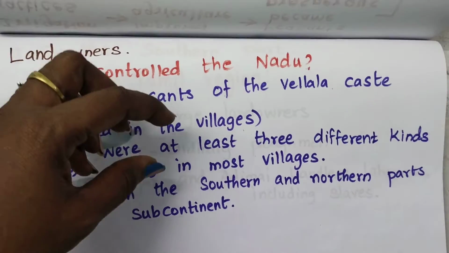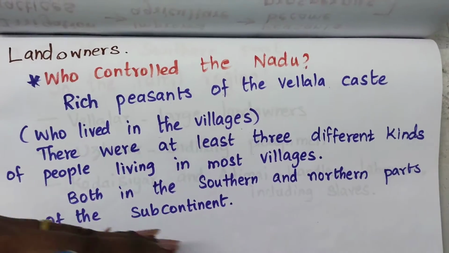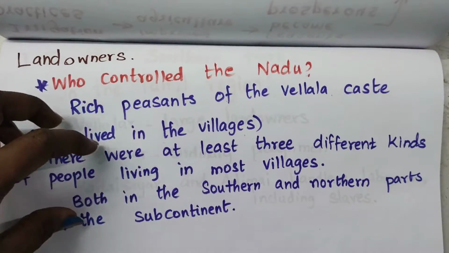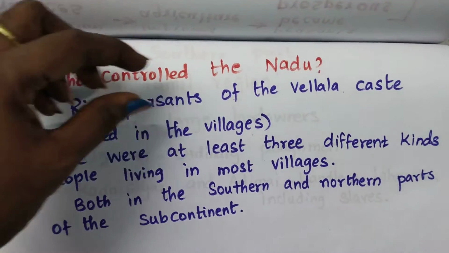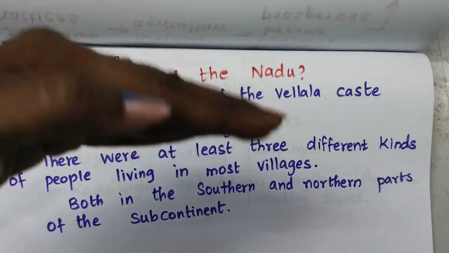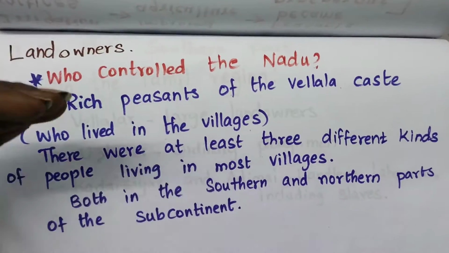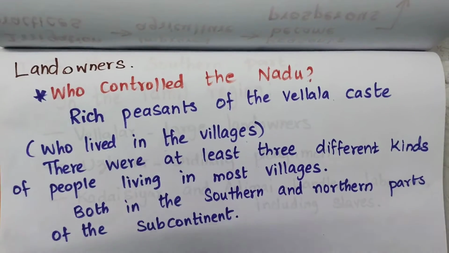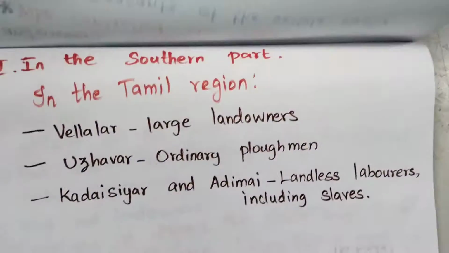There were at least 3 different kinds of people living in most villages, both in the southern and the northern parts of the continent. As we saw, rich peasants of the Vellala caste were controlling the Nadu, isn't it? So in that particular time, who were living in the village? The 3 different kinds of people were living over there. So just see who those 3 people are.